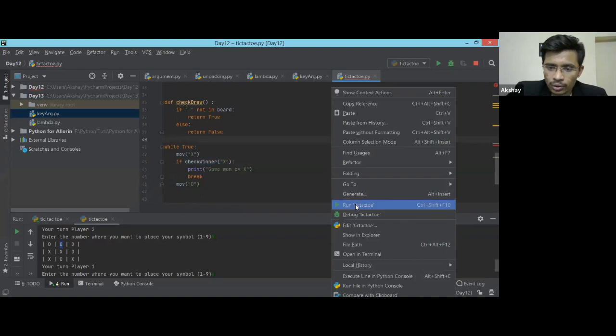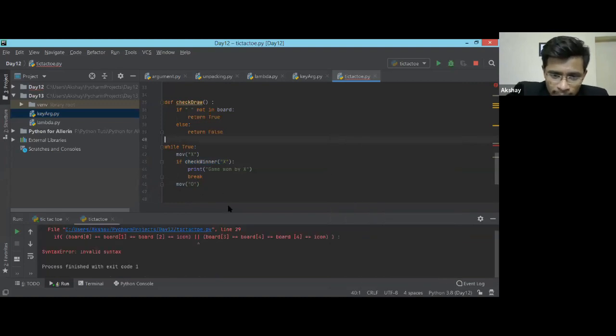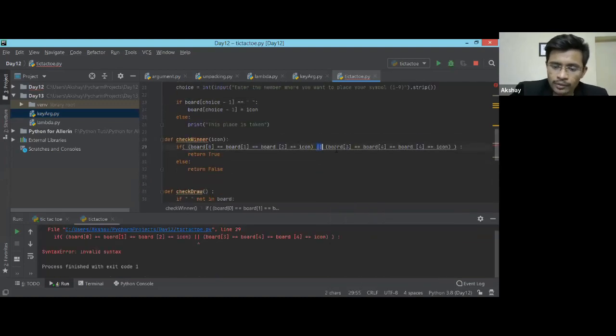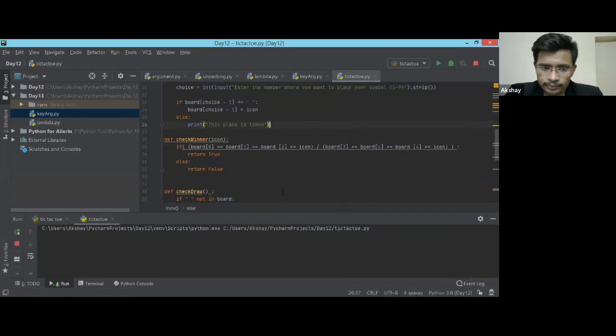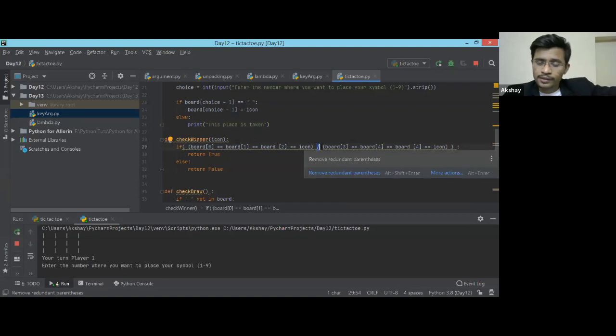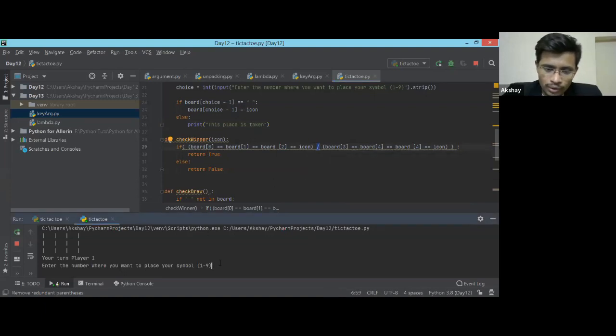Okay, so let's run the code and let me just show you. Sorry, I made a mistake, this 'or' will not work here, so I am supposed to use this 'or'. That was a logical or, I guess, so I need to use this or over here. Yes, this will also work.